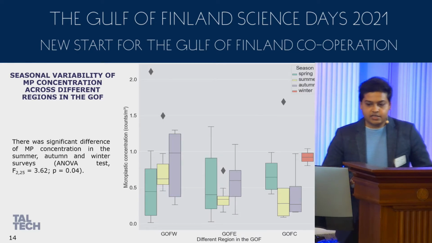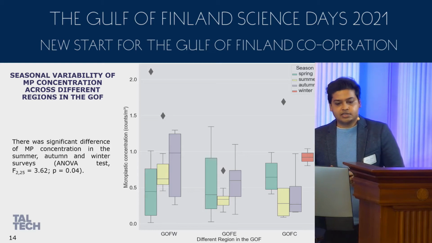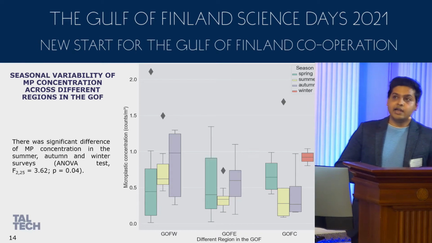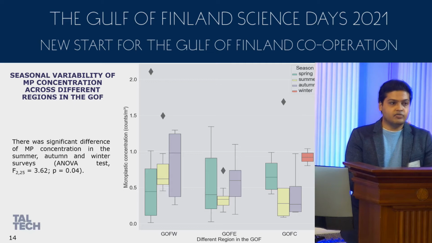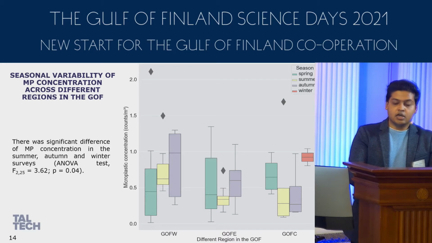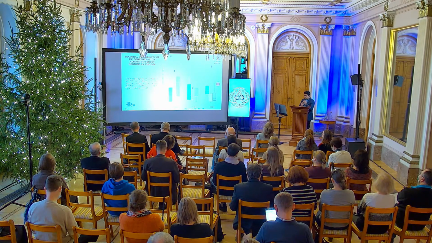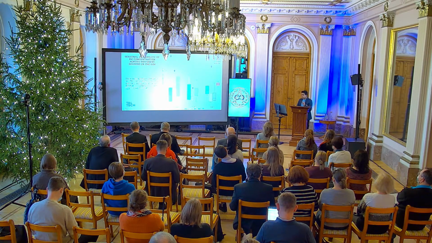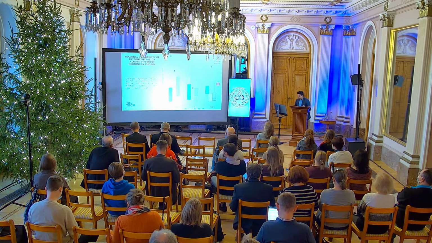Now, how does this seasonal variation change for different regions? Here we generally found that the concentration was quite higher in the autumn and winter parts in comparison to spring. Here I would like to tell you one thing: in total, in 5 years in the Gulf of Finland region, we had a total of 78 samplings. Out of them, 50 samplings happened in the spring season. So in order to statistically say that there was a seasonal difference, we only took into consideration summer, autumn, and winter, and we used the ANOVA test to prove that.